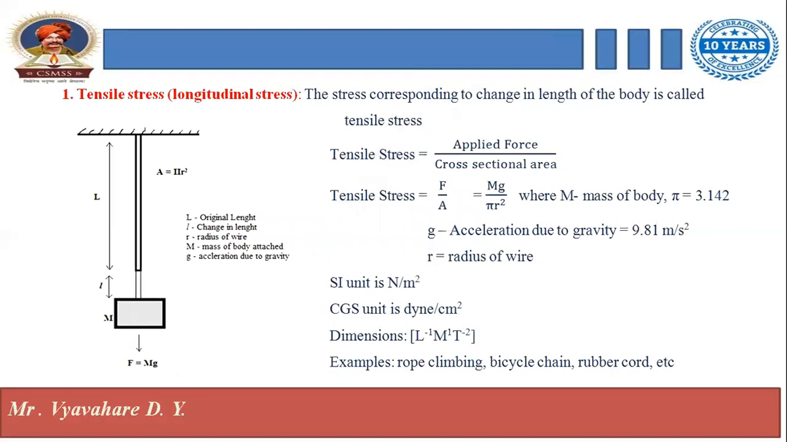Tensile stress is the applied force upon cross-sectional area. That is F by A, where F is M into G. M is the mass and G is the gravitational acceleration, that is 9.81 meter per second square. Area is found with the help of pi r square, where the value of pi is 3.142 and r is the radius.